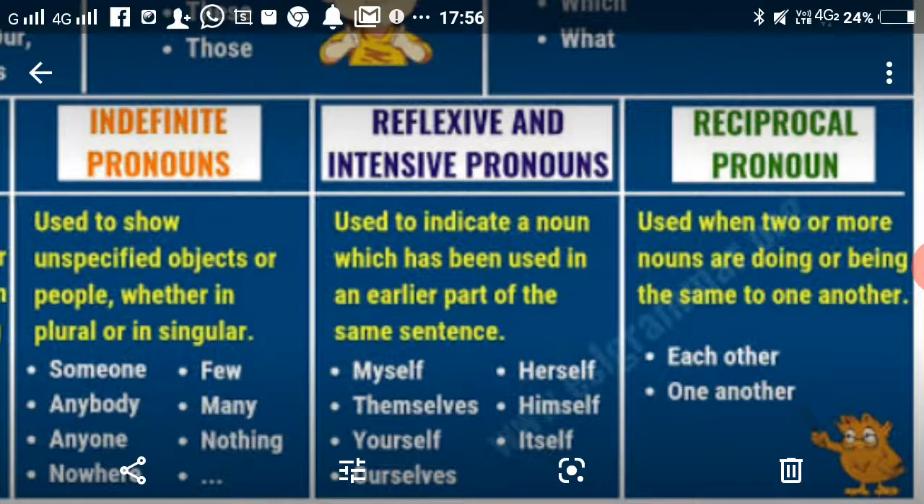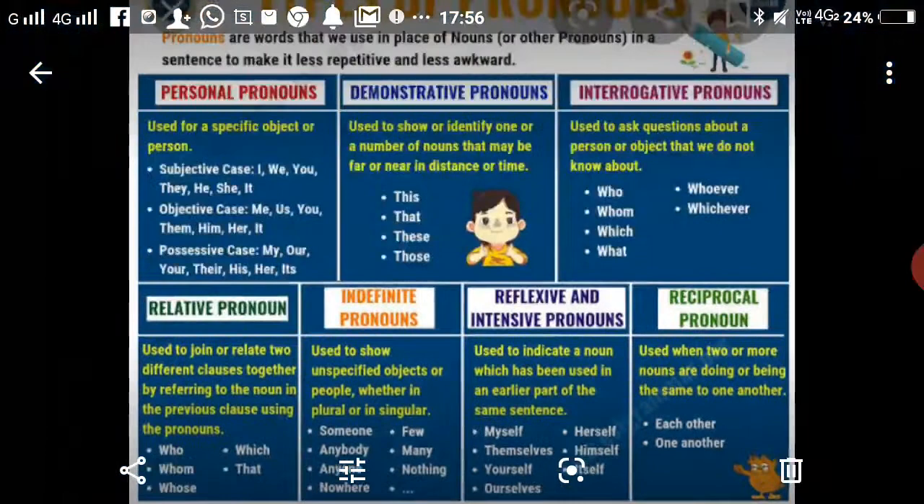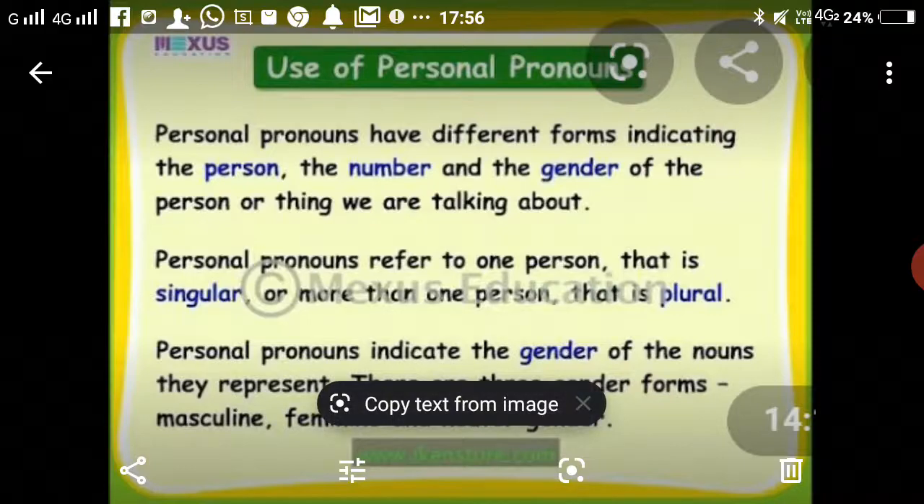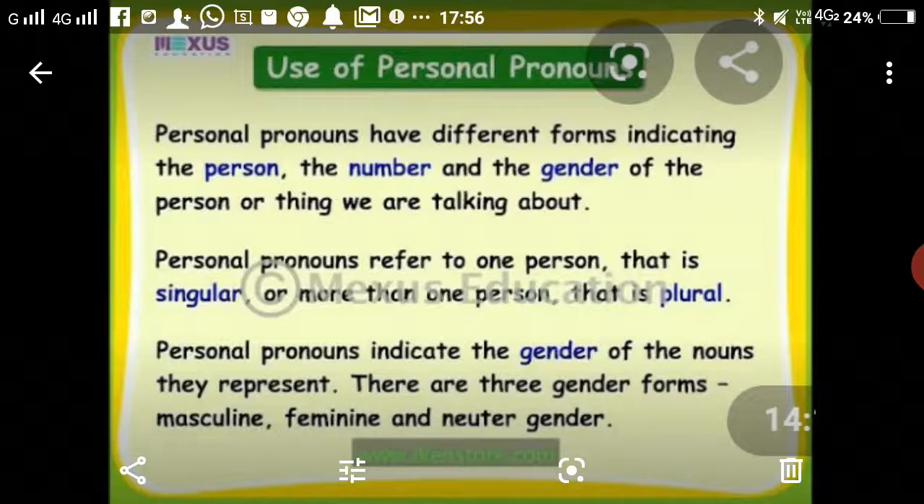Now moving ahead, first of all, let me talk about the personal pronoun. What are the uses of personal pronoun? First of all, it has different forms. It indicates person, number, gender, or things which we are talking about.